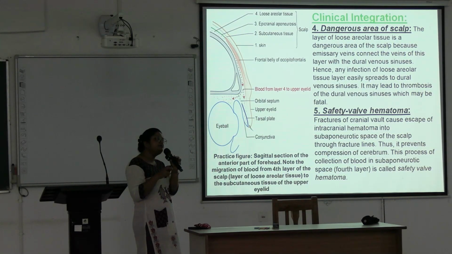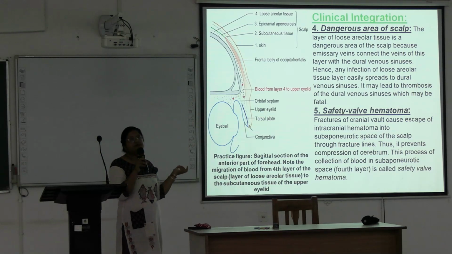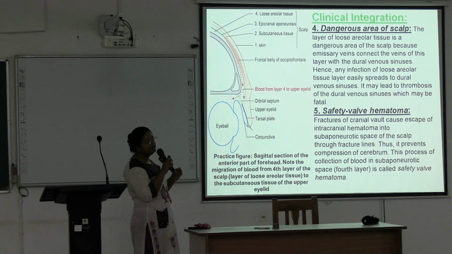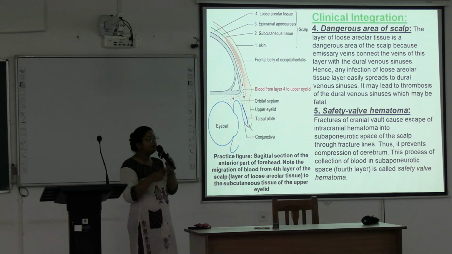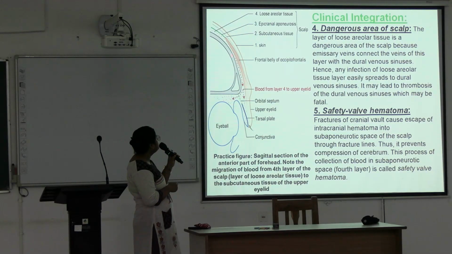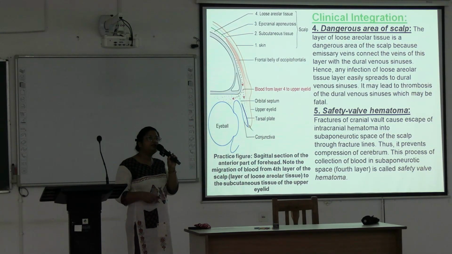Okay, because it prevents compression over the brain and further brain damage. That's why it is called safety valve hematoma. And in this fourth layer, the blood will accumulate to form the hematoma.